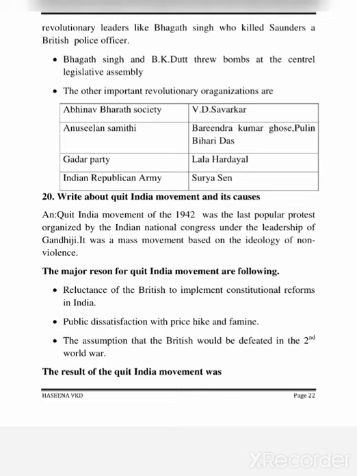20. Write about the Quit India movement and its causes. The Quit India movement of 1942 was the last popular protest organized by the Indian National Congress under the leadership of Gandhiji. It was a mass movement based on the ideology of non-violence. The major reasons for the Quit India movement are the following: reluctance of the British to implement constitutional reforms in India, public dissatisfaction with price hike and famine, and the assumption that the British would be defeated in the Second World War.